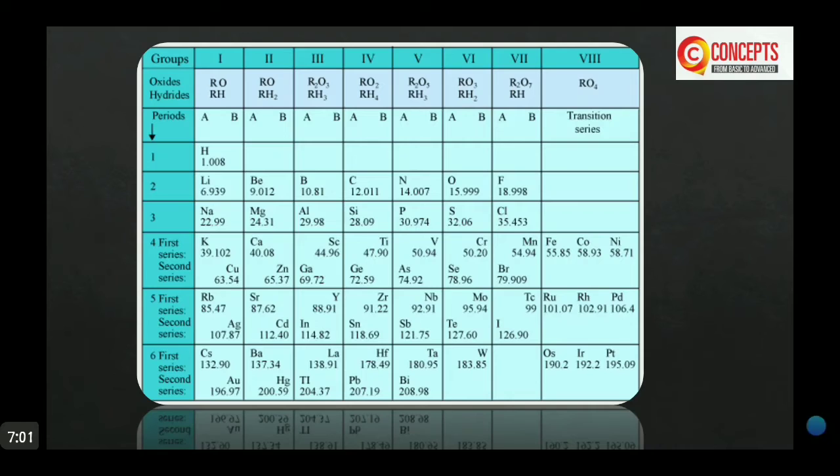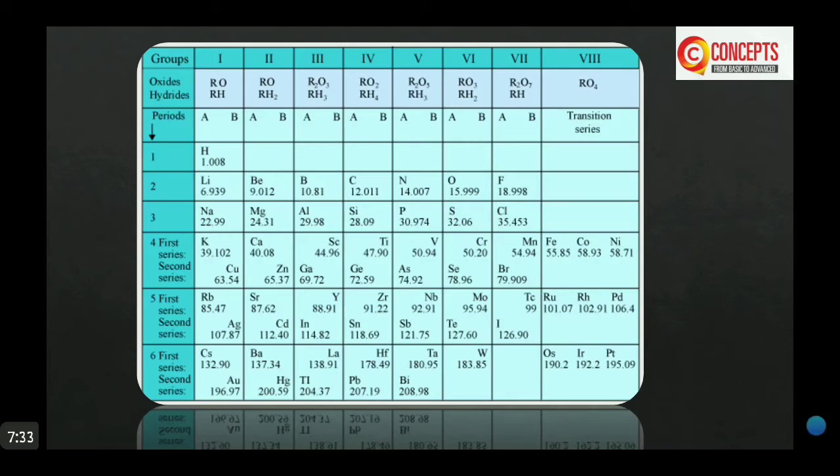He predicted their properties, and said that when these elements are discovered, they will have these kinds of properties. That came out to be true.